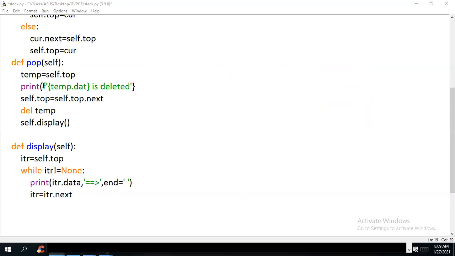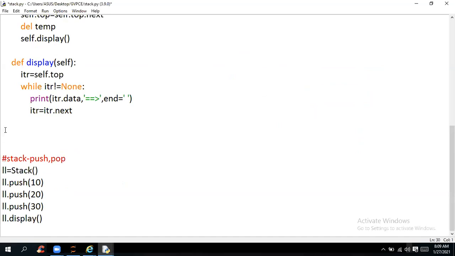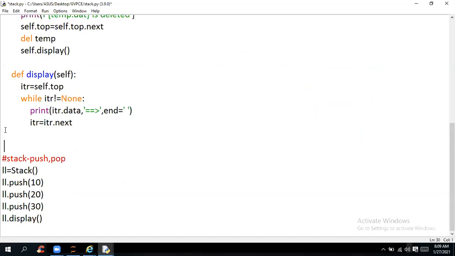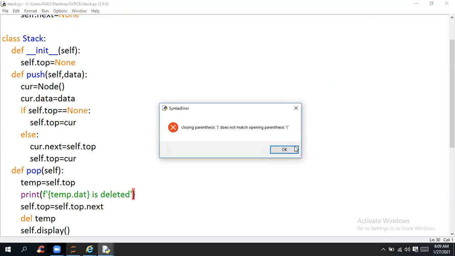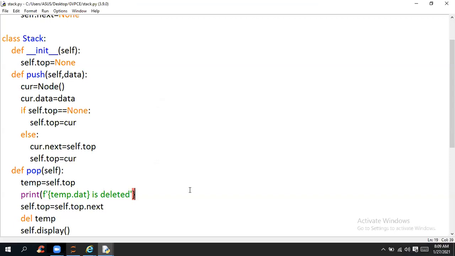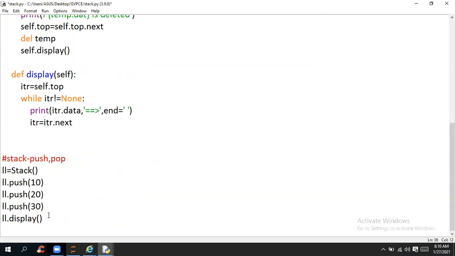Listen. That's it. So I'm storing in a temp, modifying the top address, then releasing the memory, then calling my display method here. Now let us try to execute this one. So we didn't call pop, right? Just a minute. We're supposed to call pop. We'll call the pop here. LL dot pop.